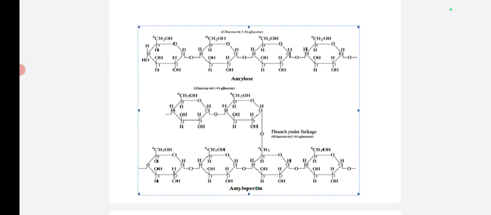First one, amylose. Amylose is made up of glucose units. This is the structure of glucose, where one glucose molecule is joined to another glucose molecule with the help of a 1,4 glycosidic bond.